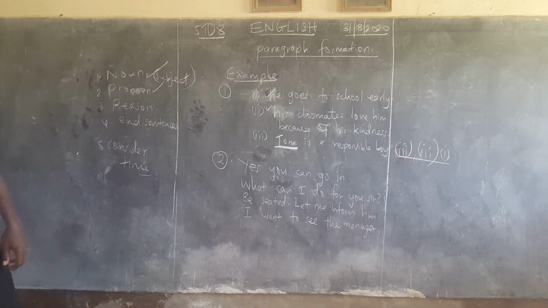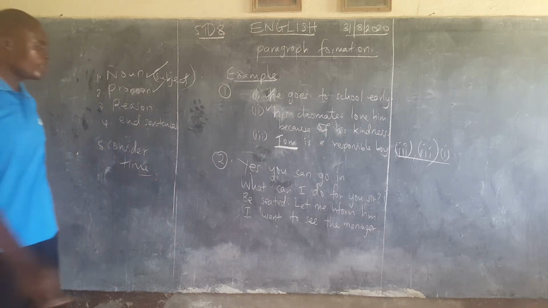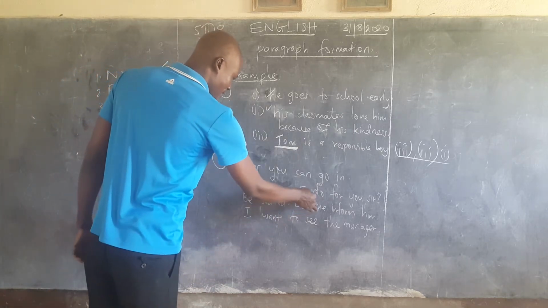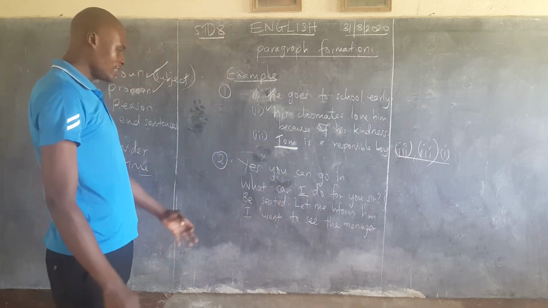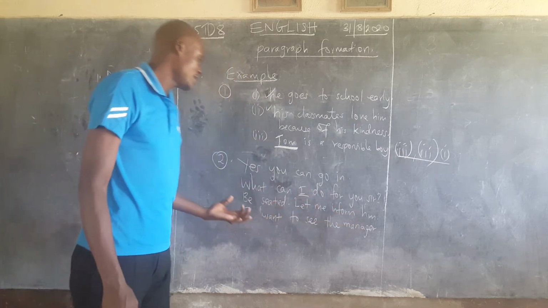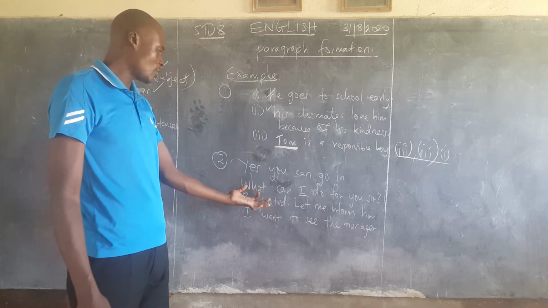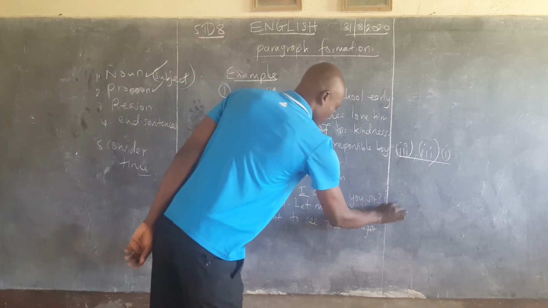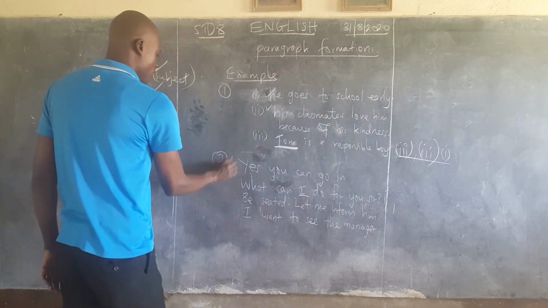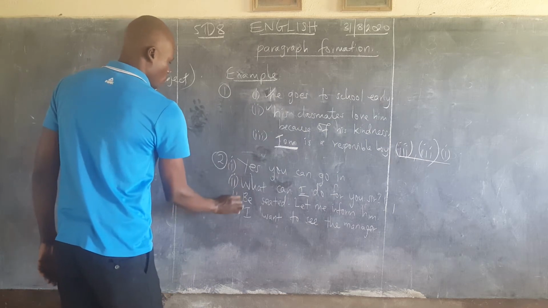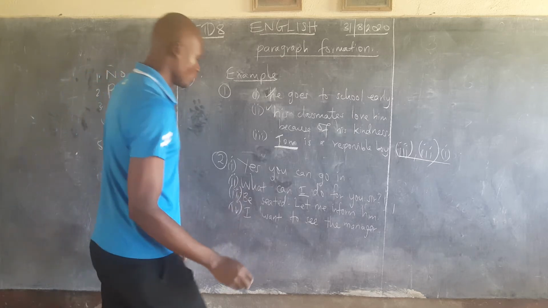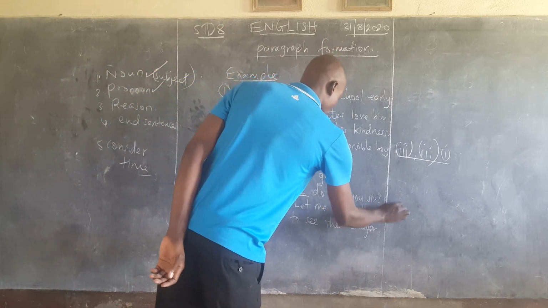As you can see it there, we're going to begin with the noun. And the noun there, you can see, is I. So that sentence, you can say, I want to see the manager. There's a question there that someone is asking: what can I do for you? So that is going to be our sentence number 1. Let me give them Roman numbers 1, 2, 3, and 4. So we say, what can I do for you? That is Roman 2.